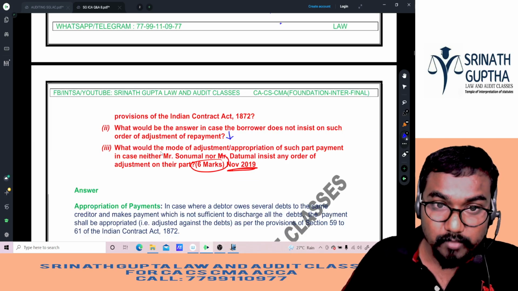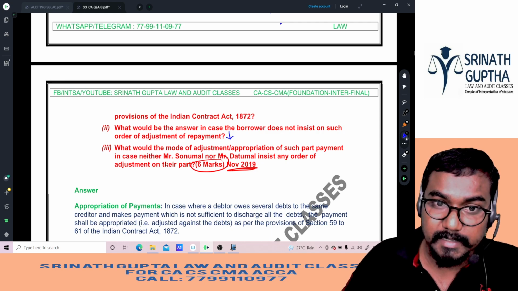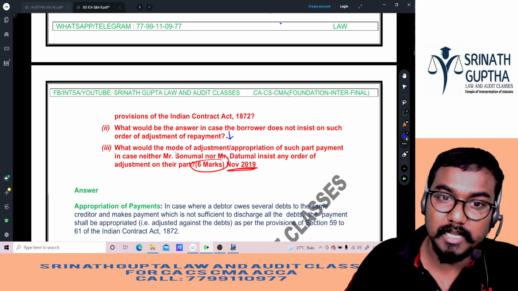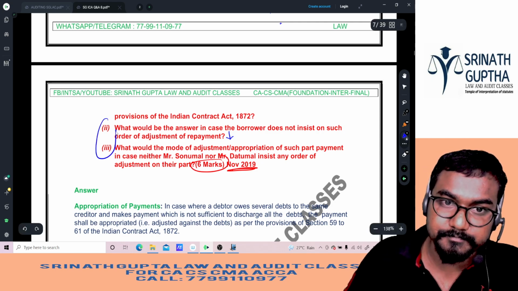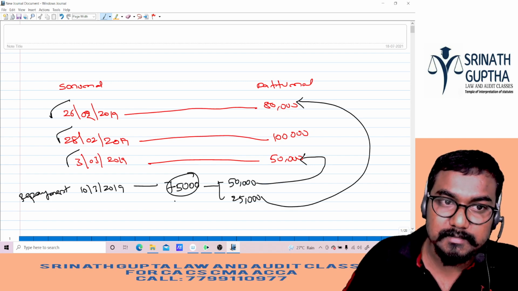Next, what would be the mode of adjustment or appropriation of such part of the payment in case neither Sonumal nor Dattumal insists on any order of adjustment? Same. If he is not saying anything, no matter, first we will apply for this date, next this date, next this date.